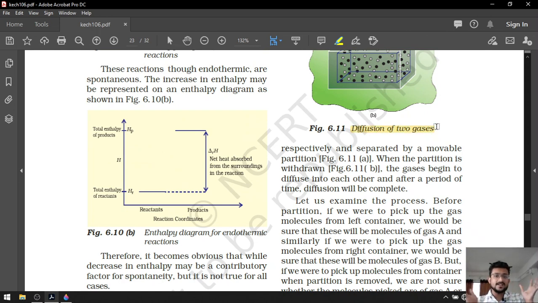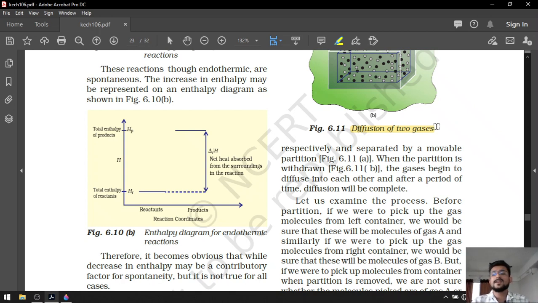If suppose this is the room and I am diffusing oxygen gas from here and hydrogen gas from the bottom of the room, after some amount of time both of the gases are going to diffuse with each other. They are going to mix with each other, right? And for that we haven't changed any type of enthalpy. Enthalpy change is 0 for that, right? Still diffusion occurs on its own. So the reaction occurs spontaneously. So what is the parameter over here? That is the entropy. And entropy is nothing but the randomness.